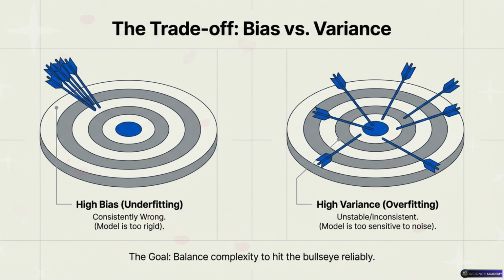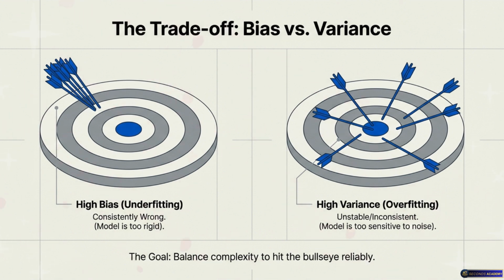Bias refers to a very consistent error. Imagine your bow sight is physically bent to the left. You aim perfectly every single time, your breathing is great, your hand is perfectly steady, but every single arrow lands in a tight cluster in the top left corner of the target. So I'm consistently wrong. Yes, high bias equals high error due to fundamentally wrong assumptions. This is underfitting, because the model is biased towards being too simple.